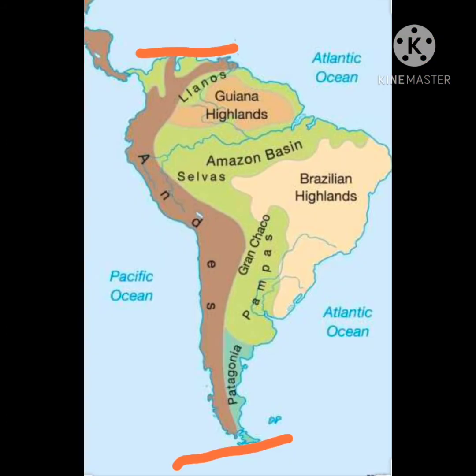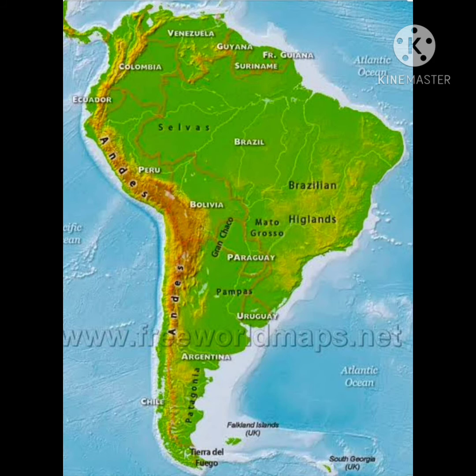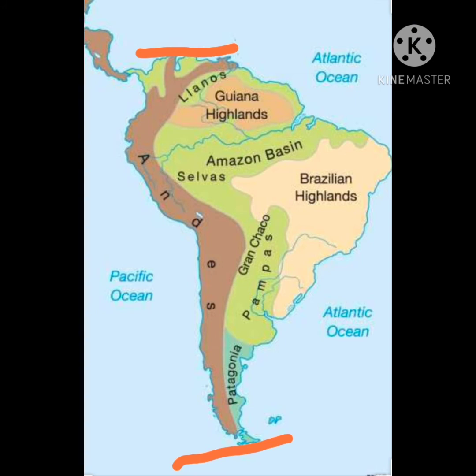South America can be divided into 5 main relief divisions from north to south of South America. First is the Western Mountains, we can call them Andes, the Western Coastal Strip, the Central Plains, the Eastern Highlands, and fifth, the islands. Today we will study about first two, that is the Western Mountain Andes and the Western Coastal Strip. Let's start with Western Mountains.